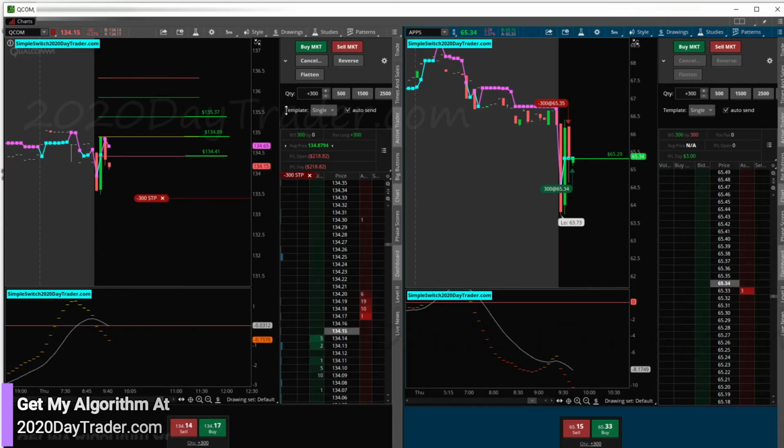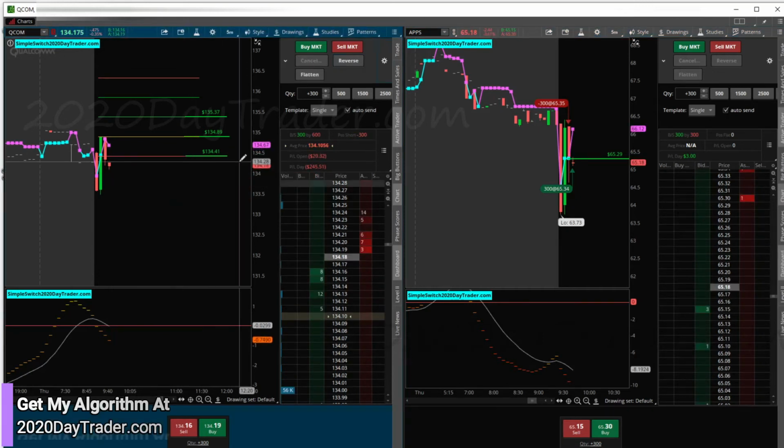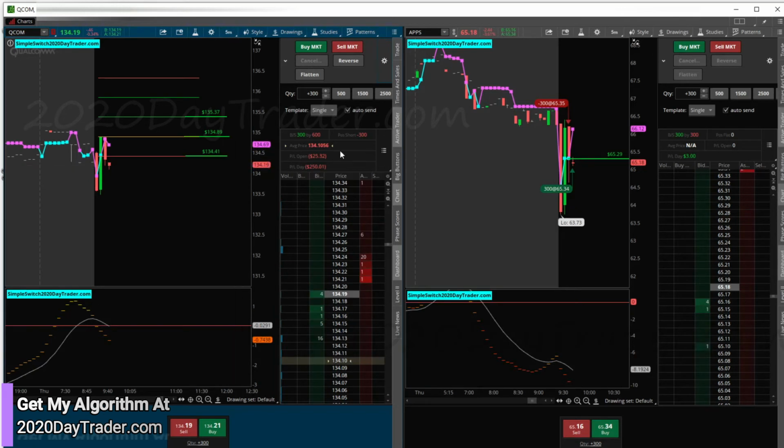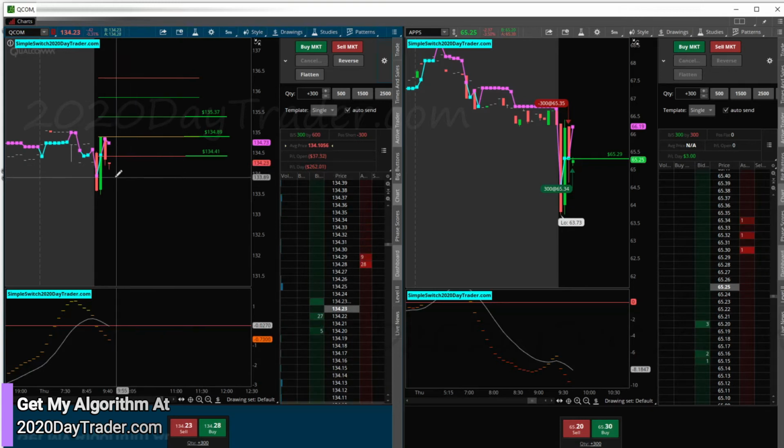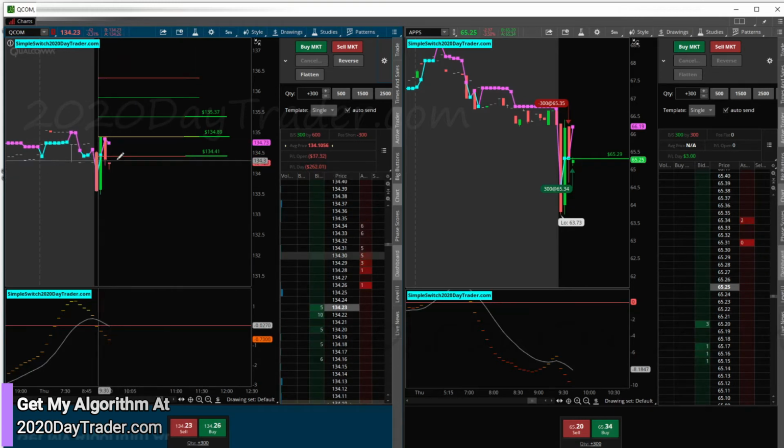All right, so QCOM just switched here. I'm going to go ahead and reverse my position. I can't. Why not? What happened here? All right, so we're reversed. All right, good deal. So QCOM are reversed. Took a small loss. We did have our switch here. That's technically speed bumping it. I should have just stayed in this trade.